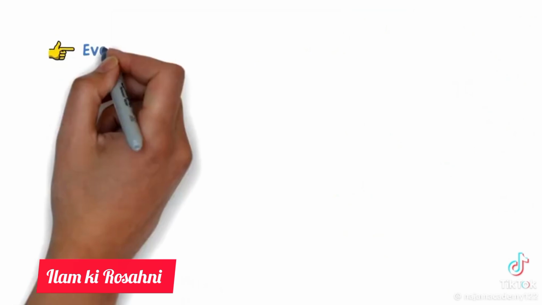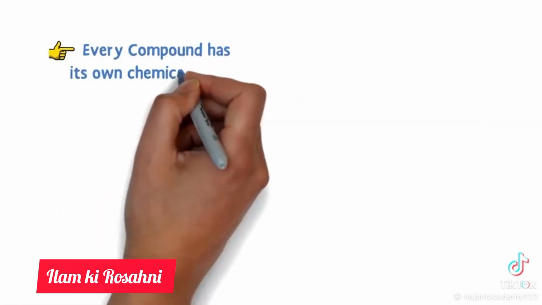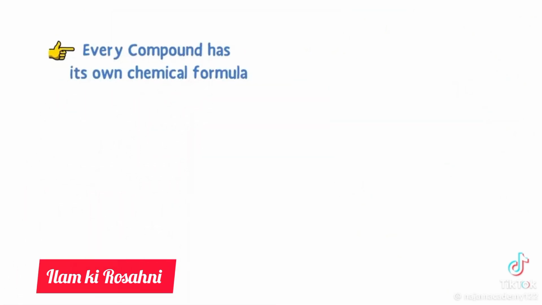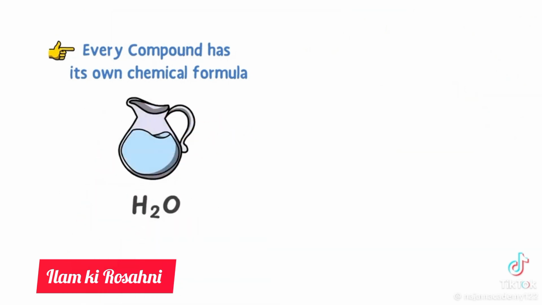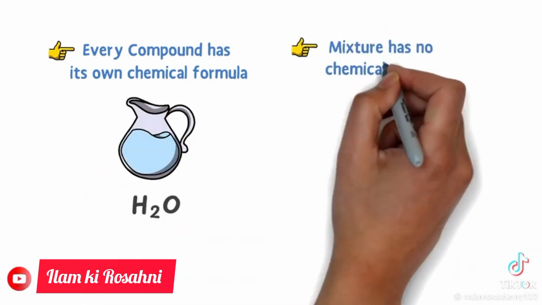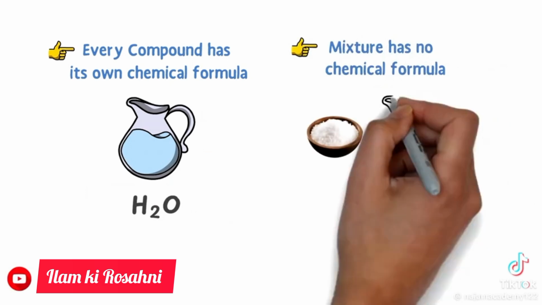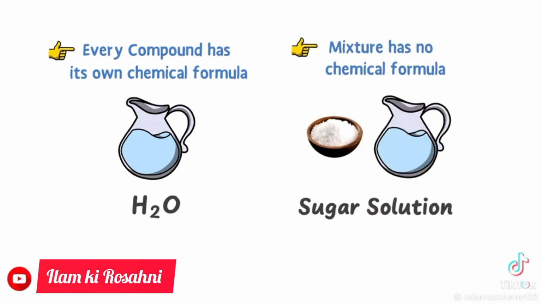Fifthly, every compound has its own chemical formula. For example, the chemical formula of water is H2O. While a mixture doesn't have any chemical formula. For example, sugar solution has no chemical formula.